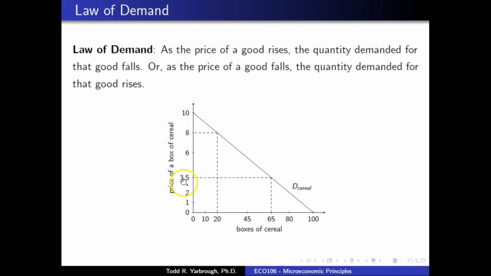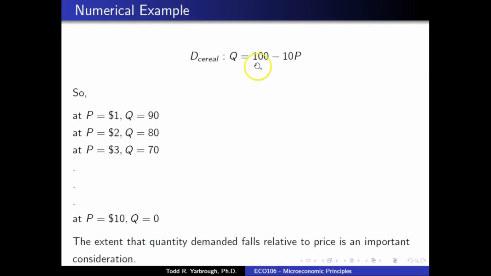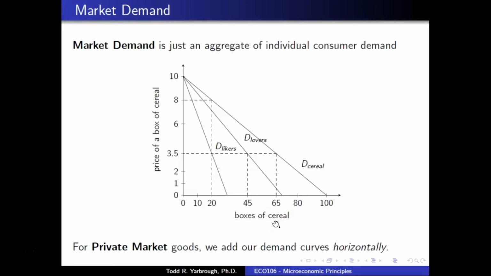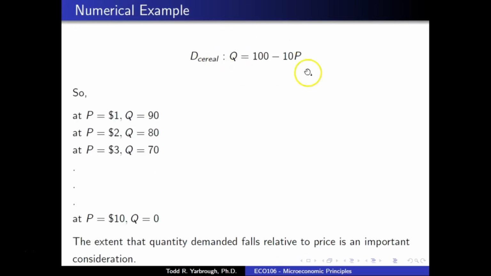Or we could plug in a price of 3.5. So 100 minus 10 times 3.5, and 10 times 3.5 is 35. So 100 minus 35 is 65. So Q equals 65. We go back, we can see at 3.5, quantity demanded was 65, just as we would predict. So again, we can think about this graphically, or we can think about it in the context of an equation. Either way, it's all basically the same idea.